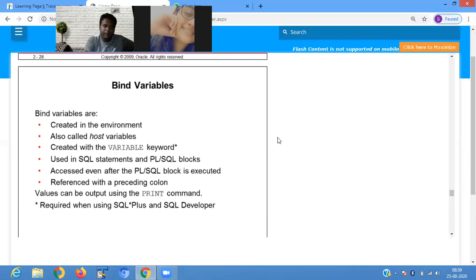They are accessed even after the PL/SQL block is executed. They are referenced with a preceding colon, so we are using a colon symbol. The values can be output using the PRINT command, so by using the PRINT command you display the value.